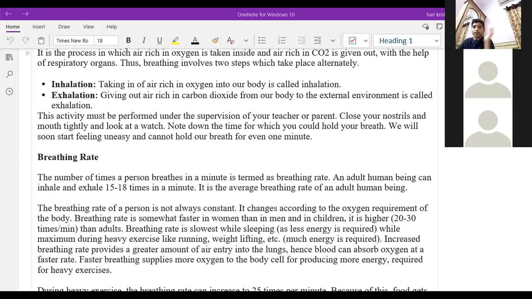C6H12O6 plus 6O2 gives 6CO2 plus 6H2O. That's all. One important thing you're missing: energy. Sir, can you tell what is ATP? Plus ATP. Yeah, ATP, that is energy.